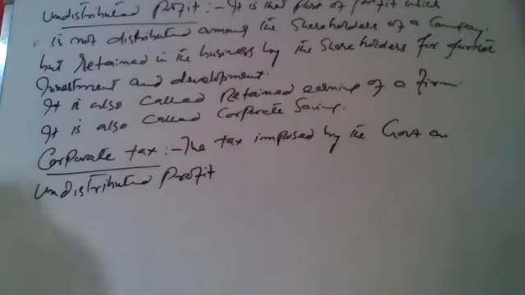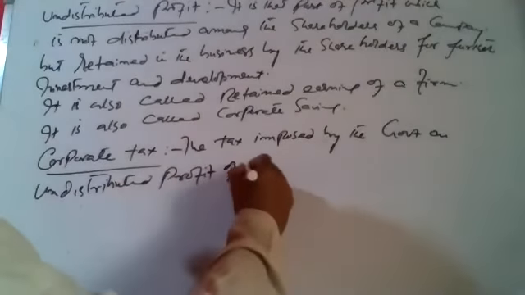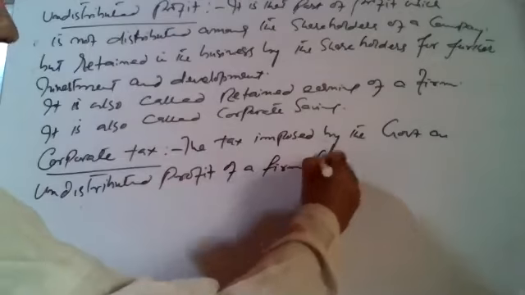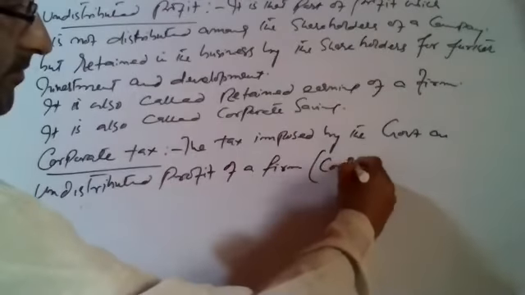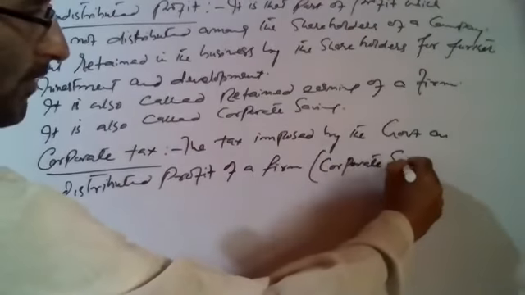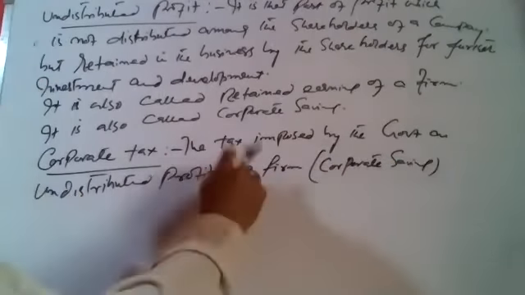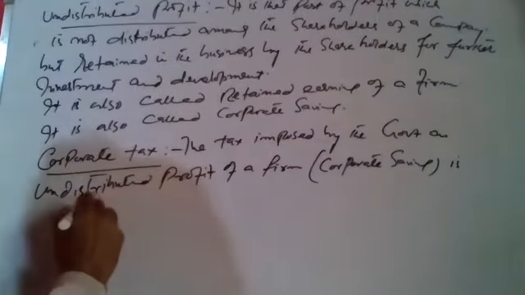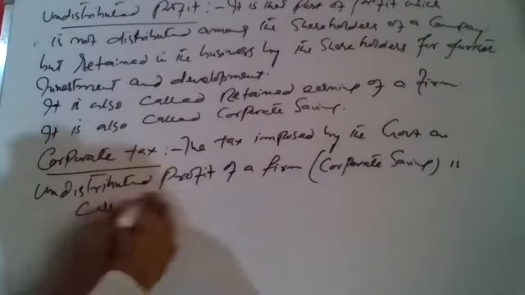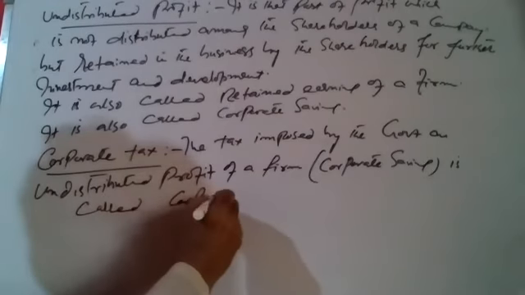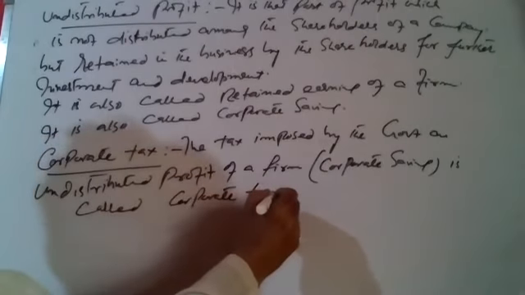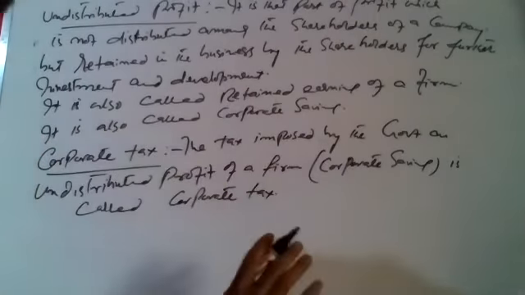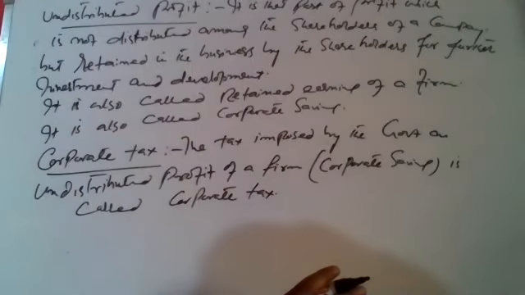The tax imposed by the government on undistributed profit of a firm or corporate savings. So the tax imposed by the government on corporate savings is called corporate tax. So the government does not leave this profit alone either.